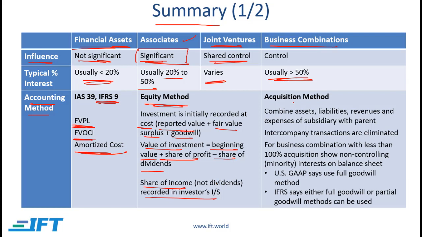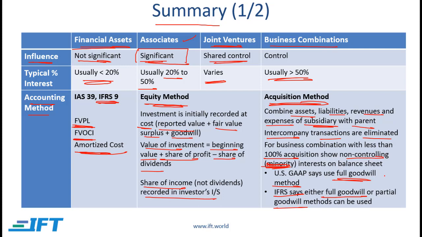If the investor has control over the investee, then the acquisition method is used. Here we combine the assets, liabilities, revenue and expenses of the subsidiary or the investee company with the parent. And then we say that we are presenting consolidated financial statements. Any intercompany transactions are eliminated. For a business combination with less than 100% acquisition, we need to show the non-controlling or minority interest on the balance sheet. US GAAP says that we need to use full goodwill, whereas IFRS says that we can use either the full goodwill method or the partial goodwill method.